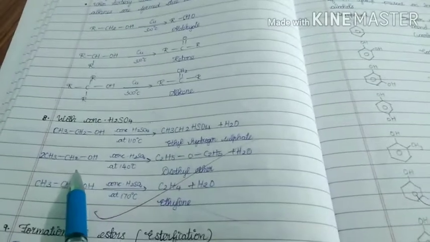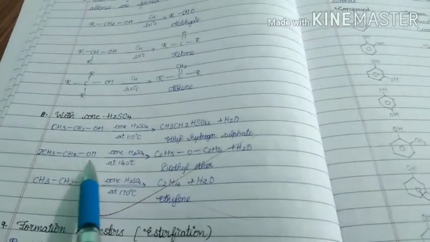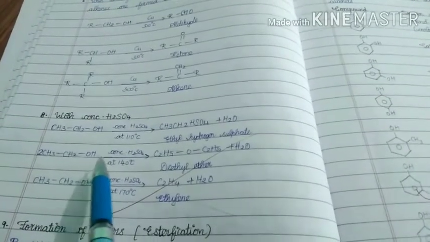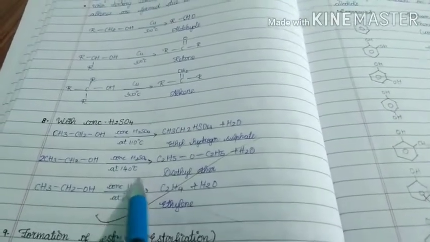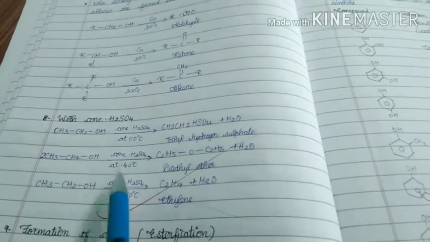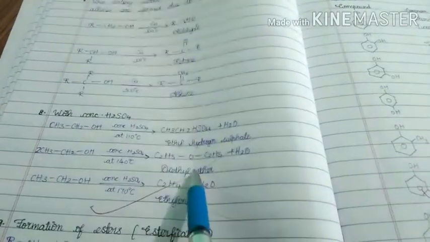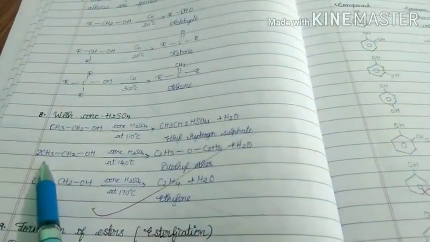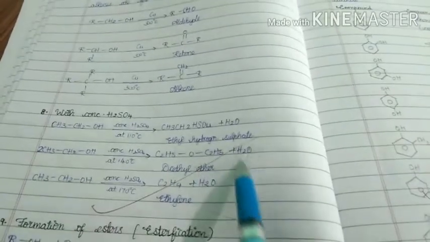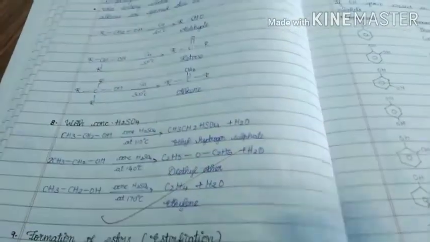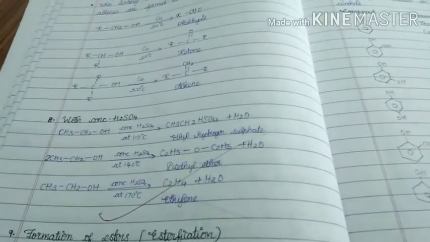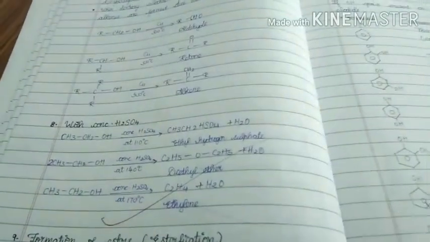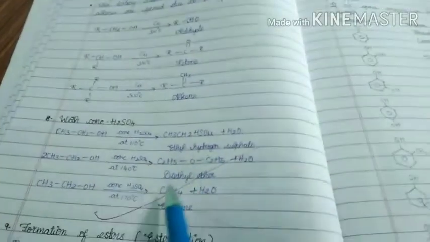But in case of the same alcohol, when it reacts with concentrated H2SO4 at 140 degrees centigrade, we get diethyl ether. That means we have to take 2 ethyl alcohol molecules. There also H2O is removed because concentrated H2SO4 acts as a dehydrating agent. Dehydrating agent means when it reacts with another substance, it removes water from that substance.